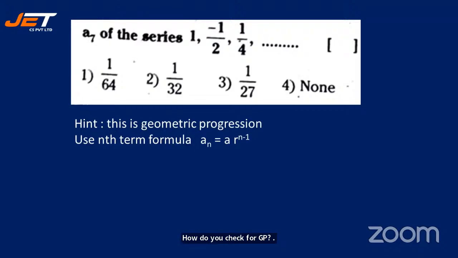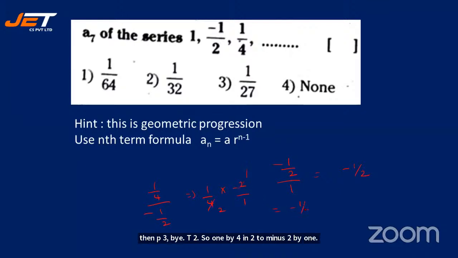T2 by T1, T3 by T2, isn't it? So maybe for few sums I can do, not for all. T2 by T1. Anything divided by 1 is same. Okay, then T3 by T2. So 1 by 4 into 2 minus 2 by 1, which is 2 ones are, 2 twos are. So it is again 1 by 2. See, both are same. So therefore, the series belongs to geometric progression. And now you use this formula. An is equal to AR to the power n minus 1.